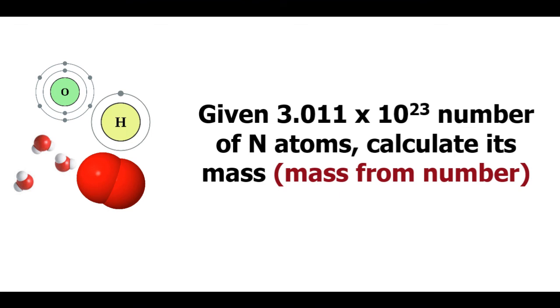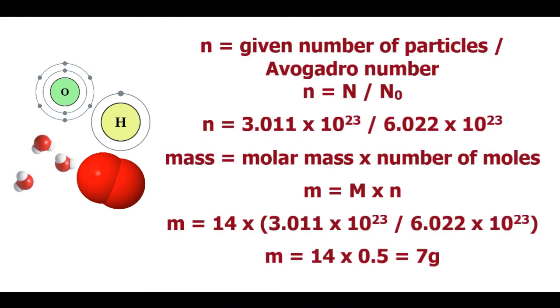The next numerical says that you have 3.011 into 10 to the power 23 number of nitrogen atoms, and you are to calculate its mass. This is calculating mass from number. This is similar to the numerical we have already seen.